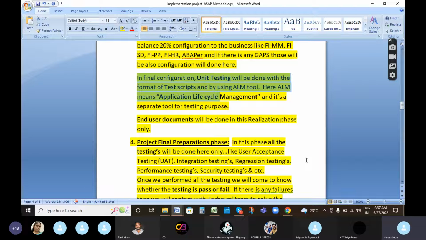The consultant uses this tool for testing, to check whether the configuration is correctly updated or not.